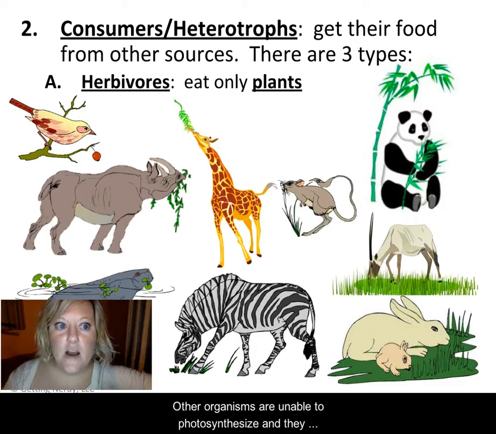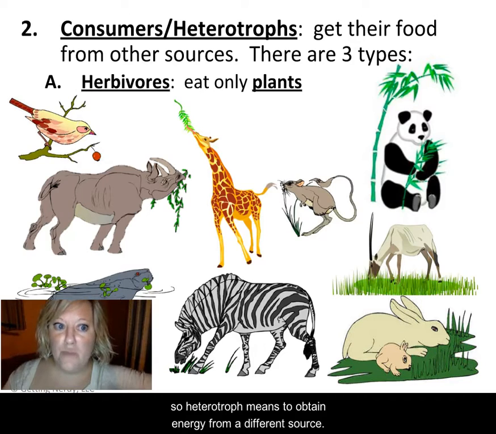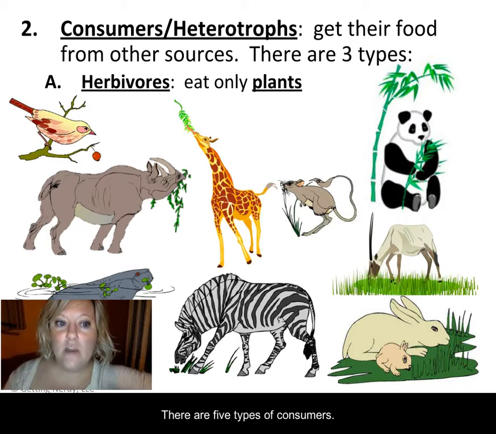Other organisms are unable to photosynthesize, and they must obtain their energy from consuming other organisms. They are known as heterotrophs, or consumers, because they consume food. The prefix hetero means different, so heterotroph means to obtain energy from a different source. There are 5 types of consumers.